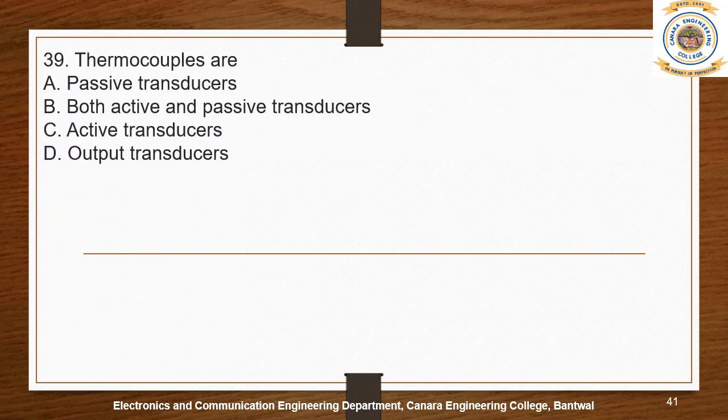Next, thermocouples are whether passive transducers, both active and passive transducers, or active transducers or output transducers. When you observe the circuit diagram for a thermocouple, or just try to Google it. And I'll come to option C. So active transducers. What do active transducers mean? The transducers which convert non-electrical quantities to electrical quantities without using any external sources, or supply